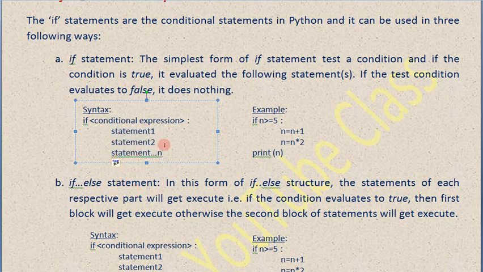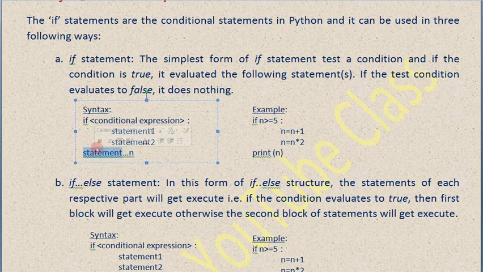Suppose I keep this third statement here. It means if the condition becomes true, then these two statements will get executed, and this will be executed thereafter. Let me say it again from another point of view. Suppose this condition is false, then these two statements won't get executed, only this statement will get executed.